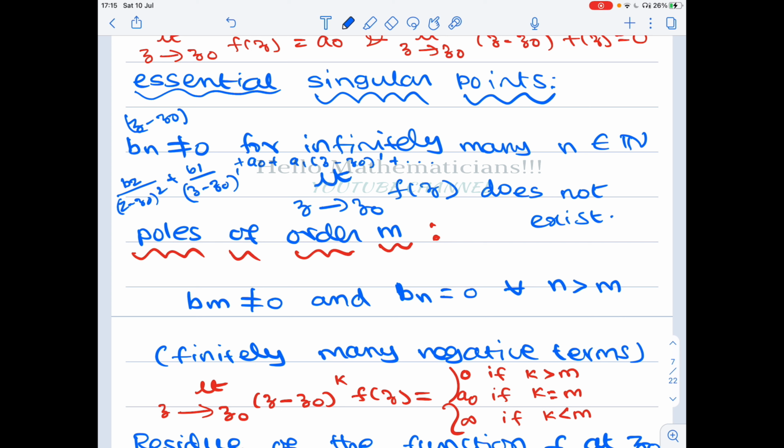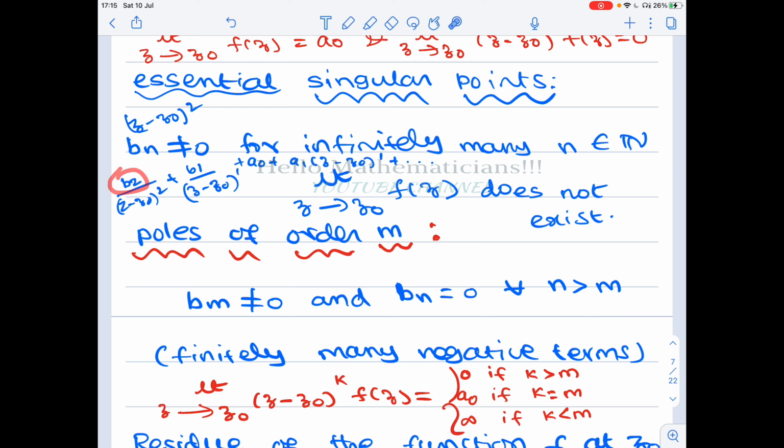Even if it is equal to 2, I am multiplying. So this is the k equal to m case that we are dealing with. Here m equal to 2. When I multiply by (z minus z naught) whole square, I will get b2 plus b1 times (z minus z naught) plus a naught times (z minus z naught) whole square, a1 times (z minus z naught) whole cube plus etc. Finally, when you let the limit z tend to z naught, all these things become 0.